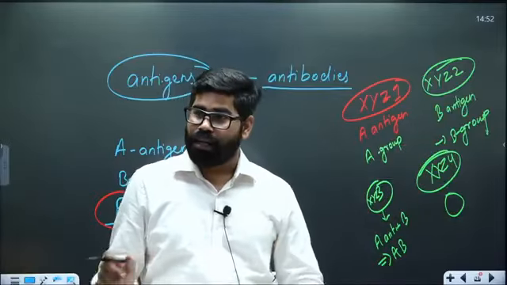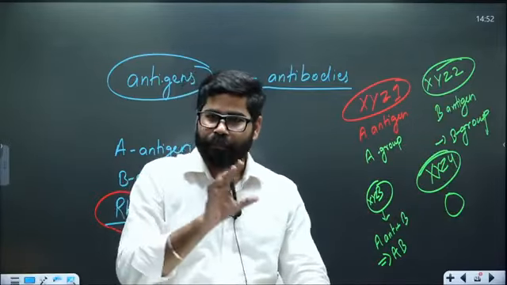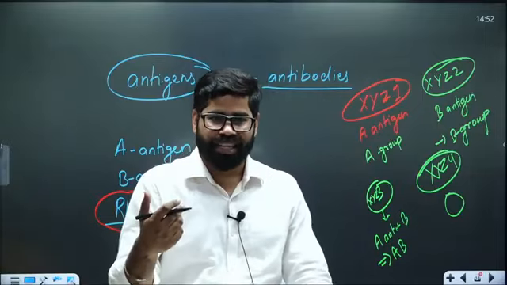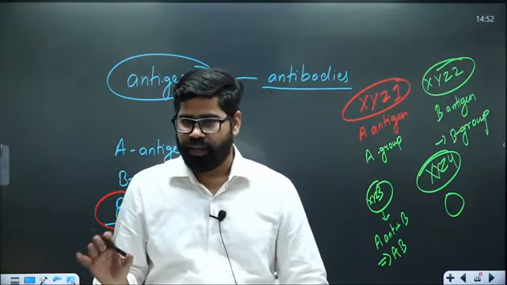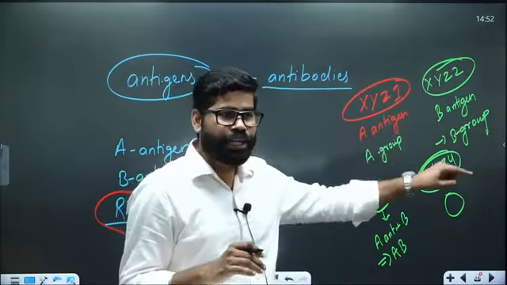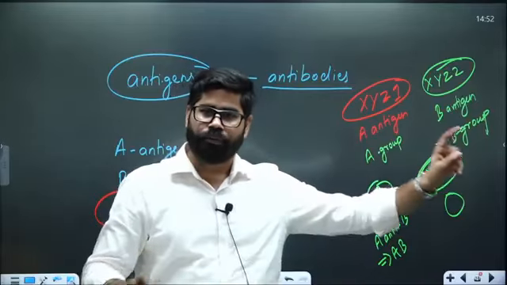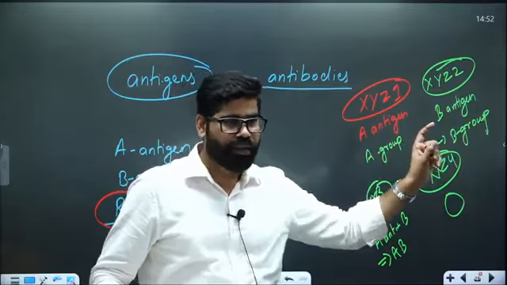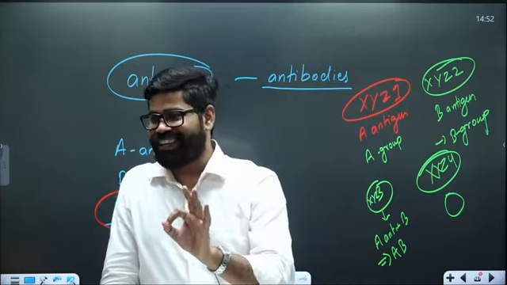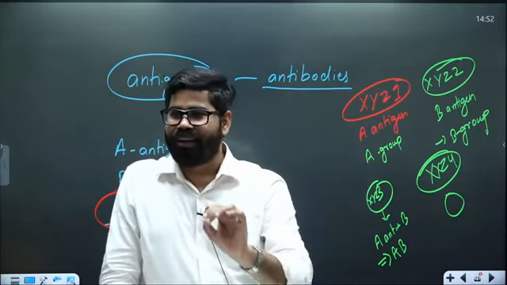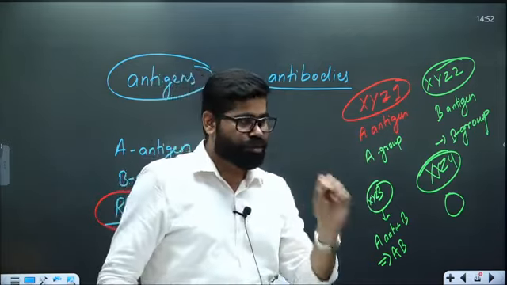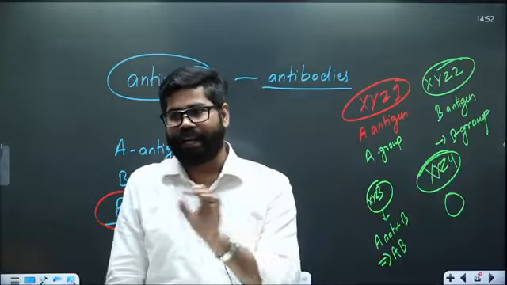Now, do these proteins have impact on development or characteristics? The answer is no. They are just for identification of the blood group. Apart from that, they have no role, irrespective of what is written on Facebook. So do understand this. They have no such role in the development or anything.